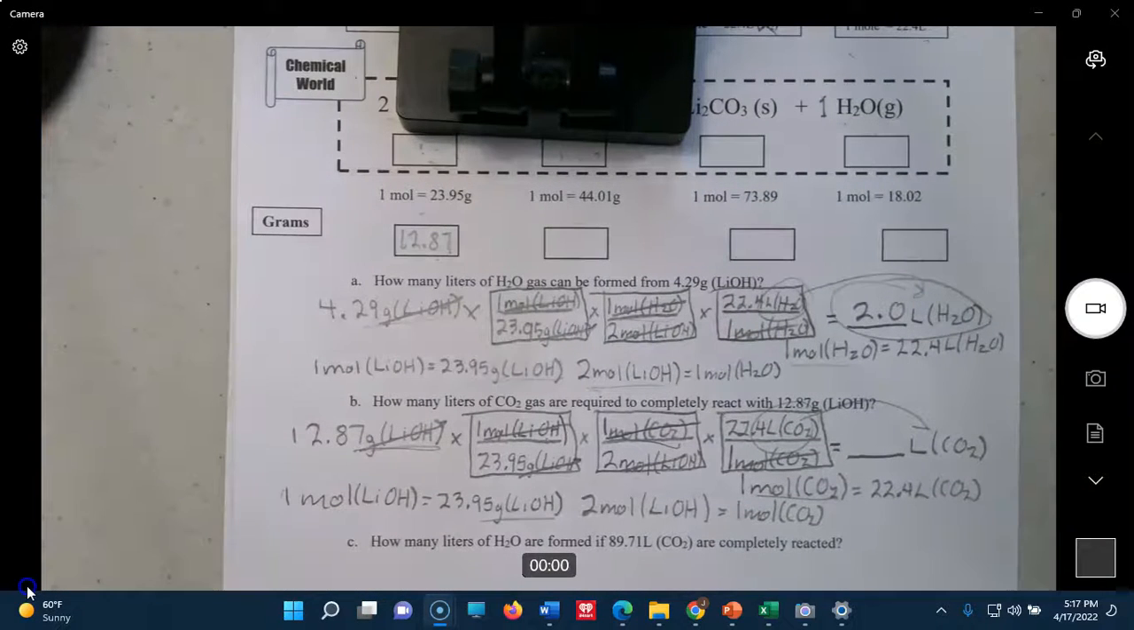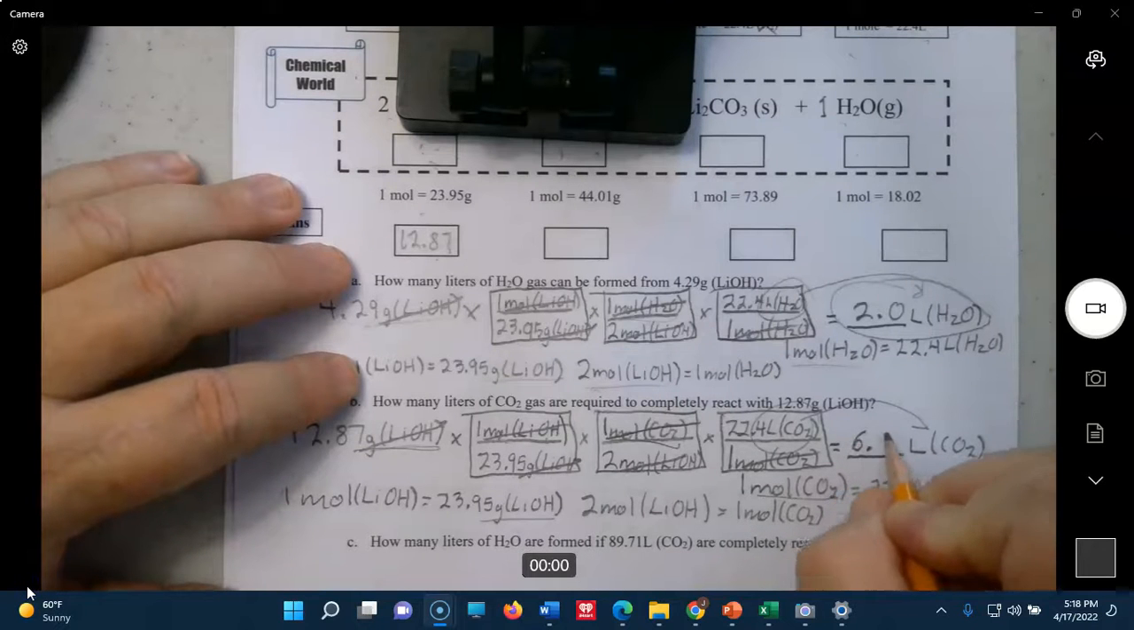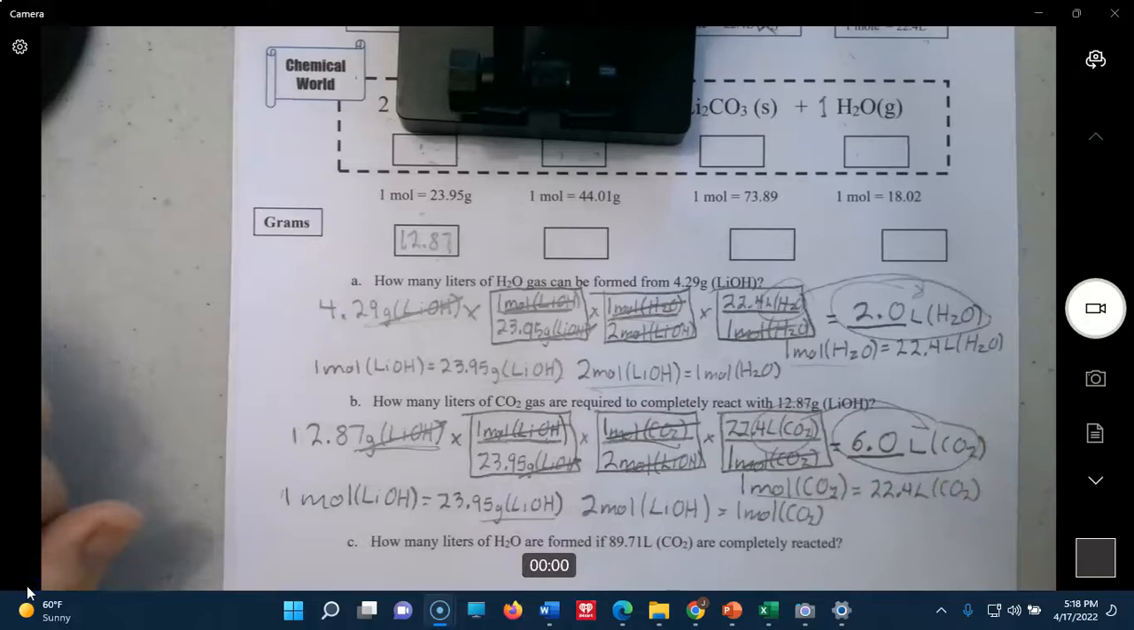Okay, so we've got 12.87 times 1 times 1 times 22.4 divided by 23.95 divided by 2. And that gives us 6.0 for our answer.